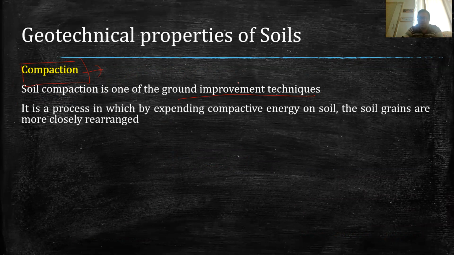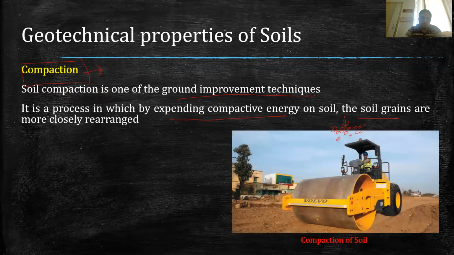Now, what is the process of this compaction? It is basically a process by which we apply compactive energy on the soil, and then the soil grains are rearranged more closely. So when the soil is having more voids, by compacting it, the voids between the soil decrease.